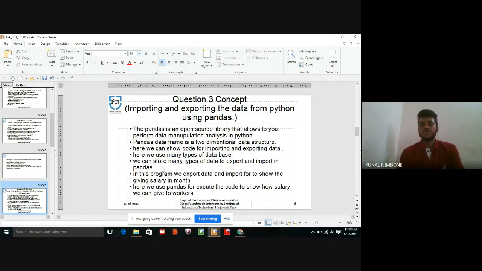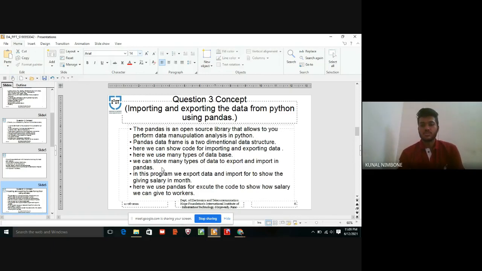Here, question number 3 is importing and exporting the data from Python using pandas. Here we can use any data from Python for importing and exporting. Pandas is an open source library that allows us to perform data manipulation and analysis in Python. Means we can perform any data operation or code in Python. Pandas DataFrame is a two-dimensional data structure.